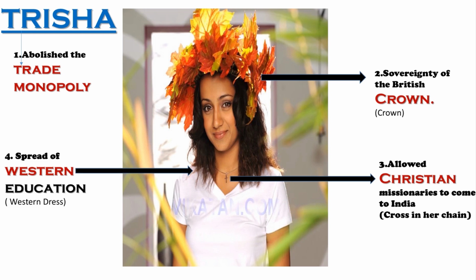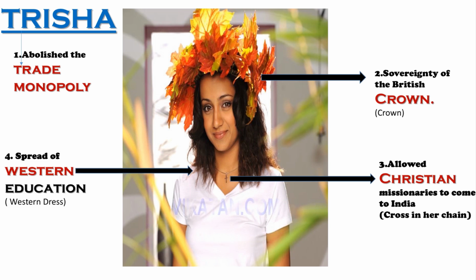She has a crown on her head. It represents sovereignty of the British Crown, and she has a chain with a cross on her neck which represents Christian missionaries were allowed to come to India. Now I think it will be easier for you to remember.